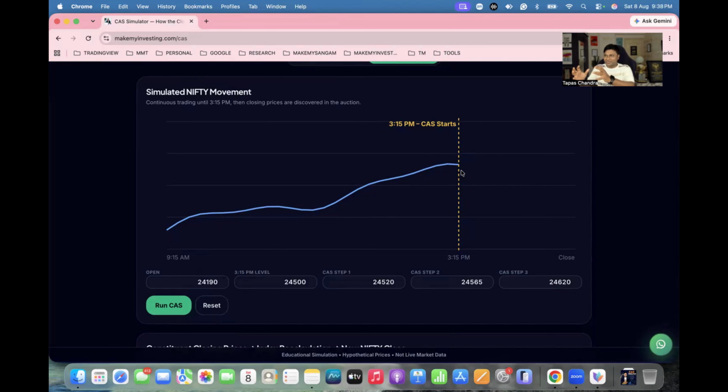When CAS starts, all the heavyweight stocks will be auctioned, and based on that, the closing price will be decided by the CAS mechanism. Now, automatically, when I run it, this is the way it happens. You will see a sudden move of 120 to 150 rupees inside Nifty. Why? Because the auction happened and the prices of the constituent stocks inside Nifty changed while Nifty was still being seen by you.